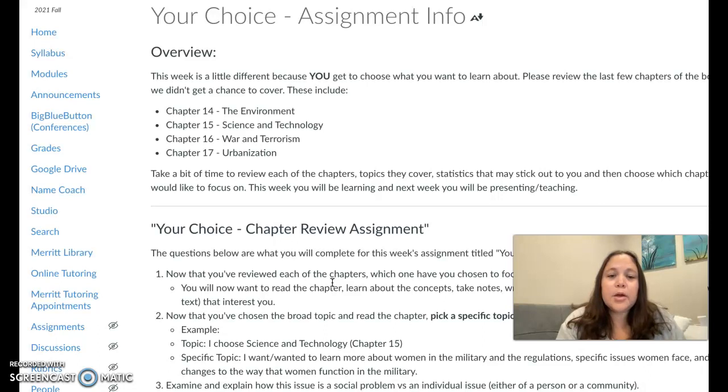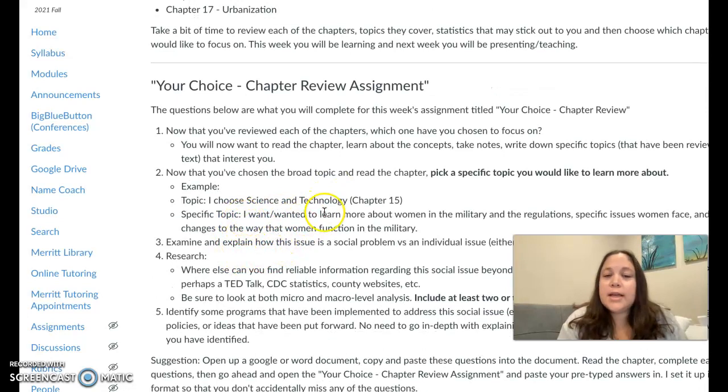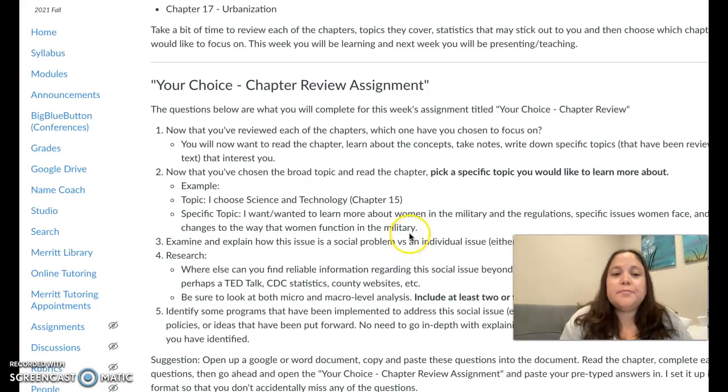So my example here was I chose Science and Technology, chapter 15. And the specific topic that I wanted to look at was learning more about women in the military and the regulations, specific issues women face, recent changes to the way that women function in the military. So that's what stuck out to me and what I wanted to do. So this week, you're really going to learn more about this specific topic. Yes, you're going to read the chapter, you're going to learn more about the broad topic, and then you're going to focus down on that specific topic.